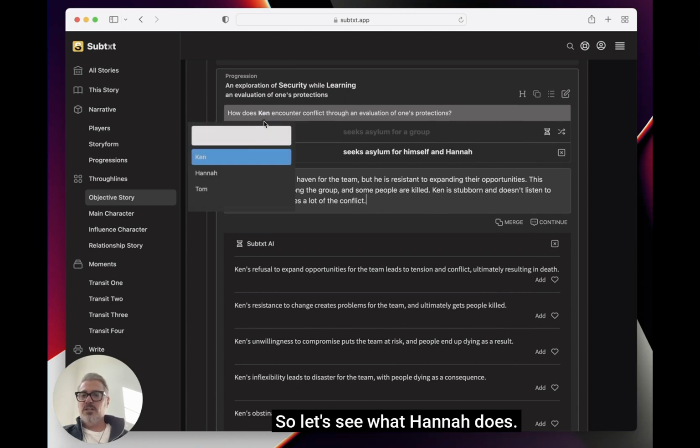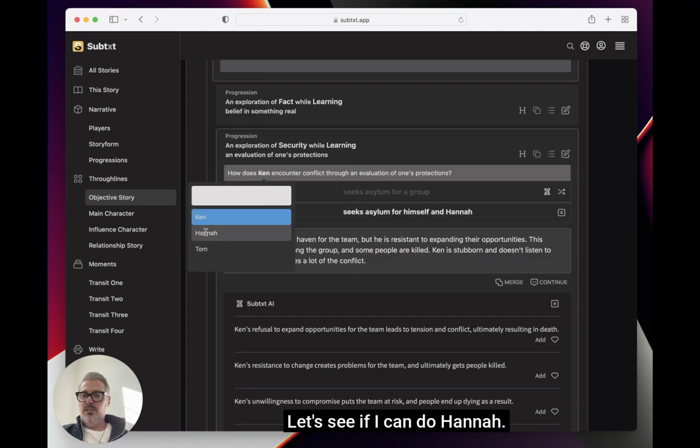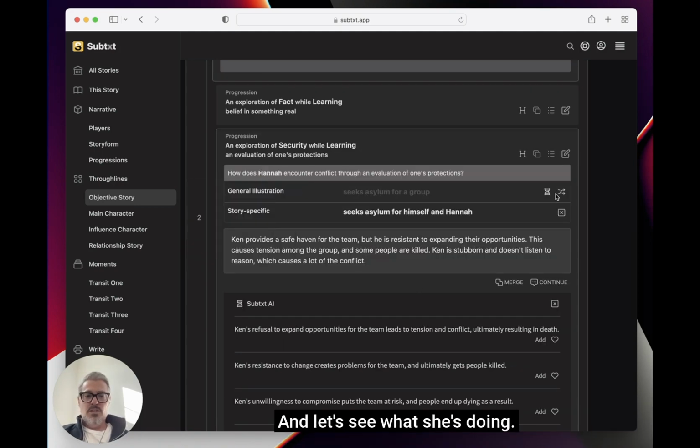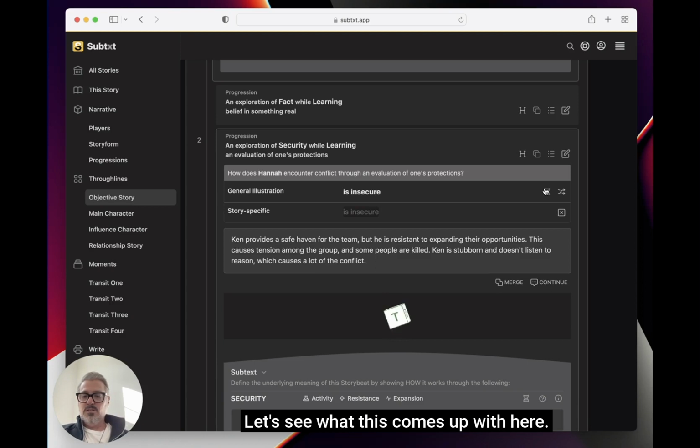So let's see what Hannah does. So he's trying to avoid it, and you can see it's generating that when you try to avoid and try to keep things safe, it gets people killed. Let's see if I can do Hannah, and let's see what she's doing. Let's make her go through, oh, insecure. Let's make her insecure. All right, because obviously she had no idea she was going to kill that person or eat that person. Let's see what this comes up with here.